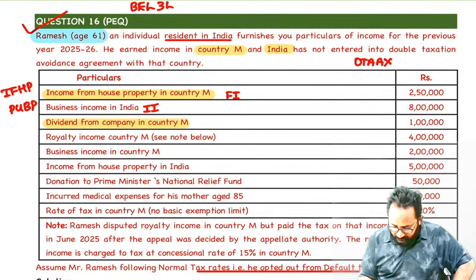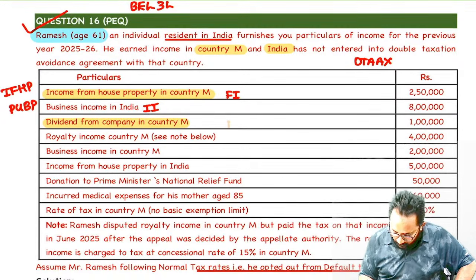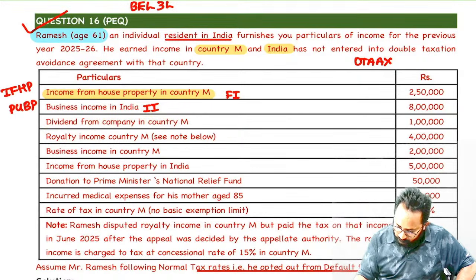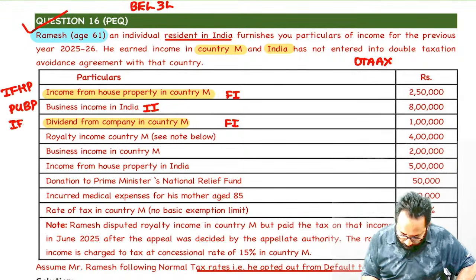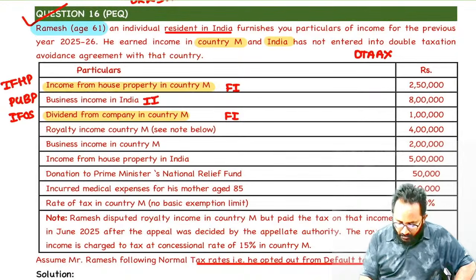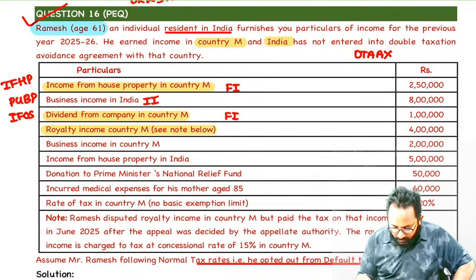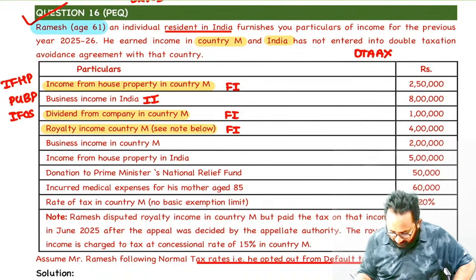Yes, it is a foreign income. It is a foreign income and taxed under IFOS, dividend amount. Royalty income, yes, that is also foreign income only, because it arises from which country, ma?